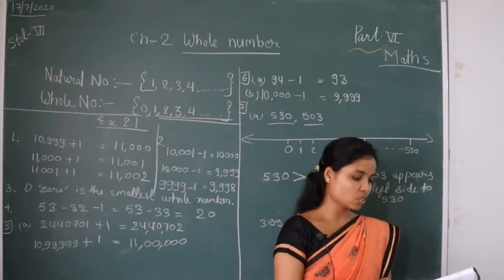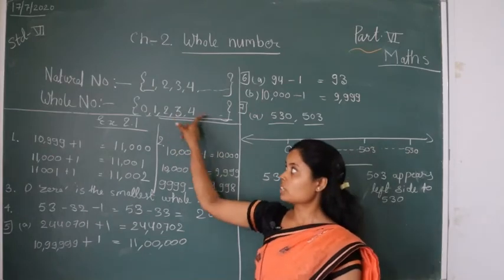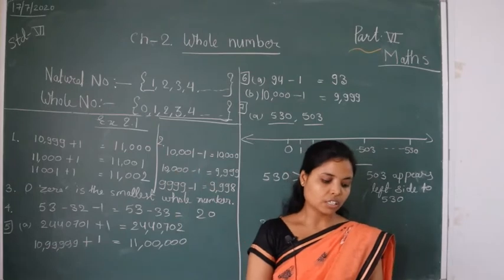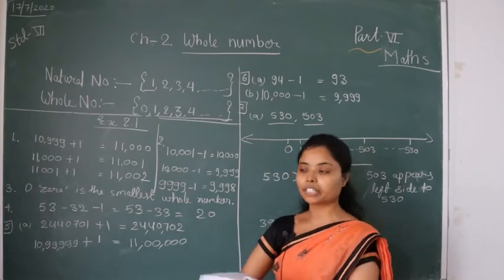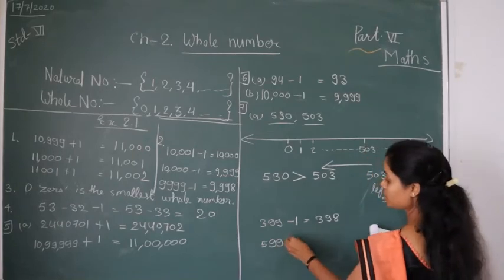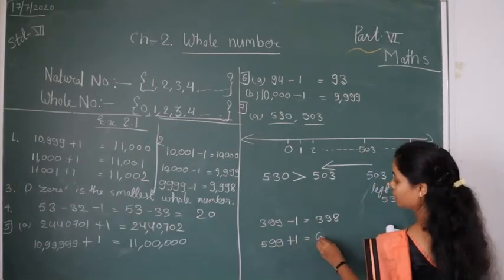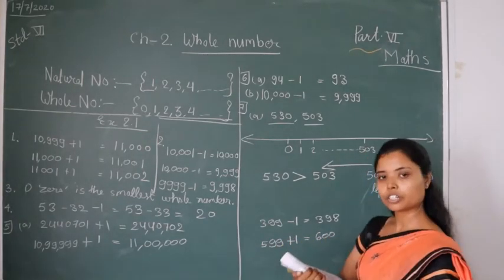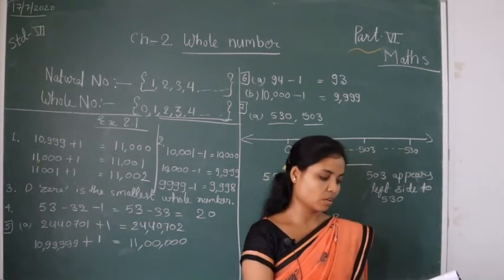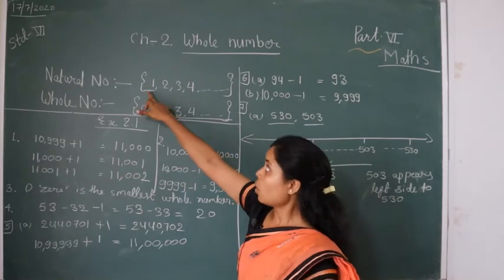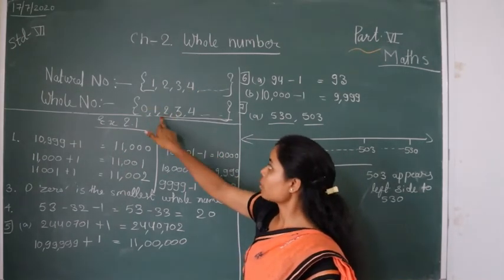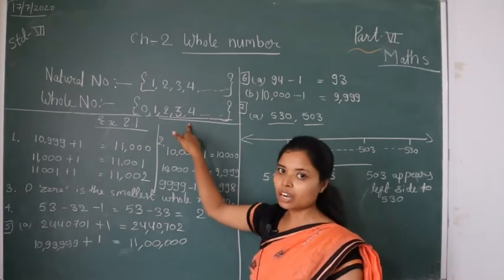Next, 0 is the smallest whole number. Look here, is there 0? Yes, so this statement is true. 600 is the successor of 599. There is 599, and when you find the successor, add 1, and when you add you get 600. So this statement is true. All natural numbers are whole numbers. Yes, 1 2 3 4. So all natural numbers are whole numbers. This is true.